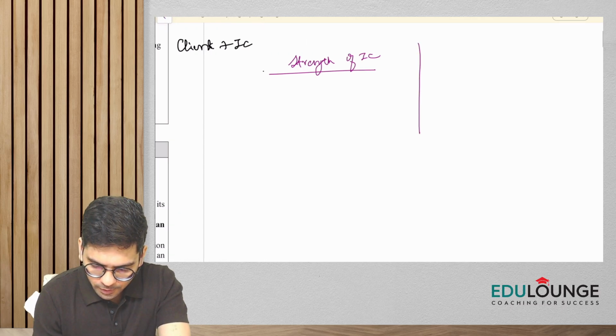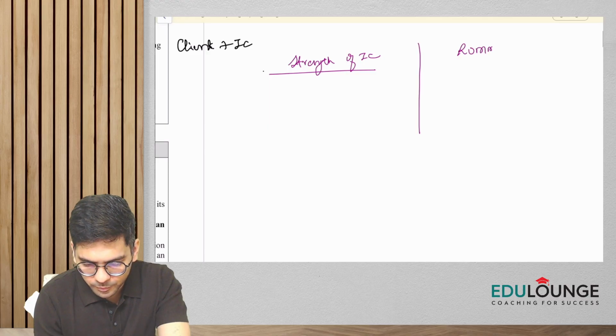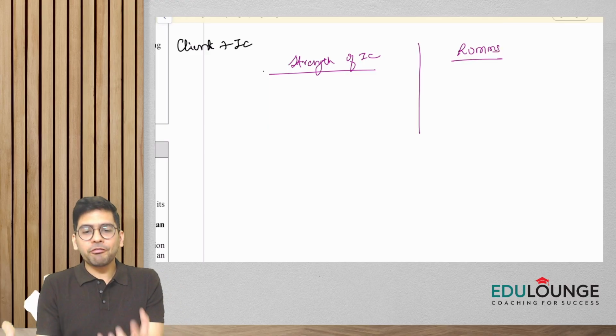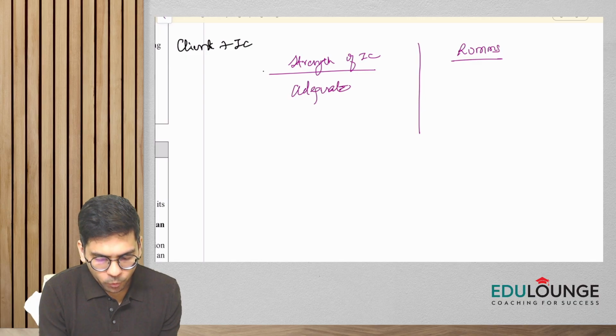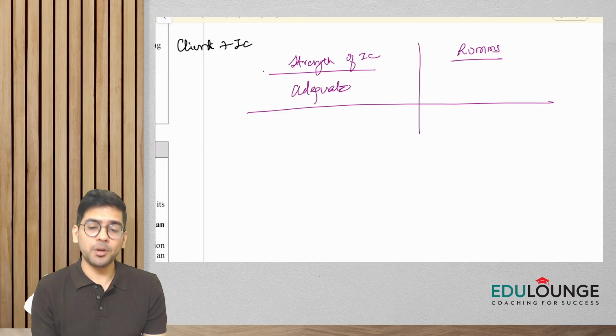And let me write risk of material misstatement here. So if the strength of internal control, let's say, is adequate, what do you think? Will the risk of material misstatement be high or low?